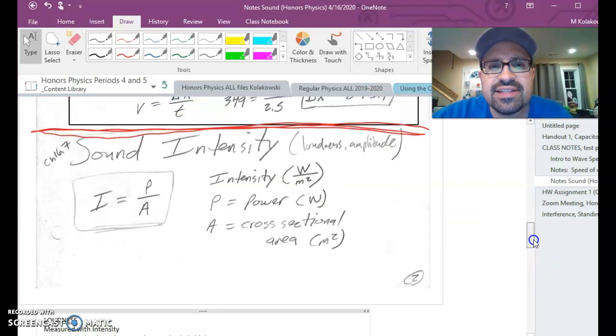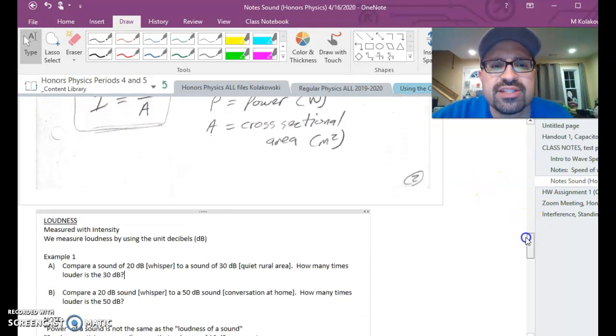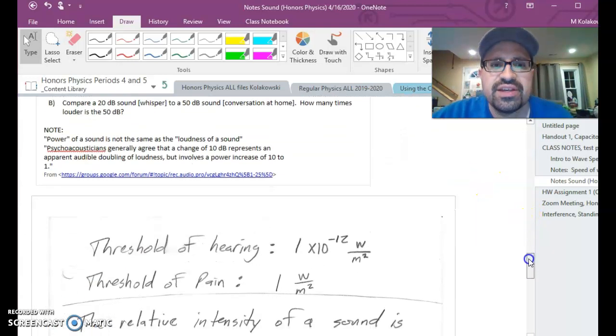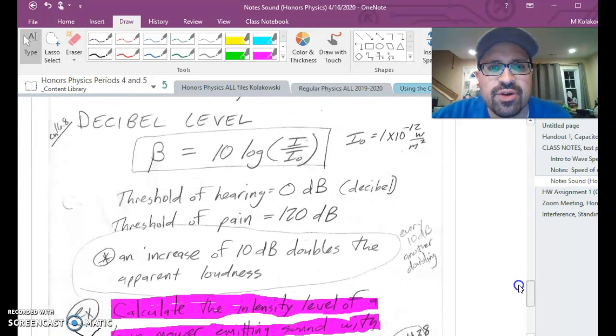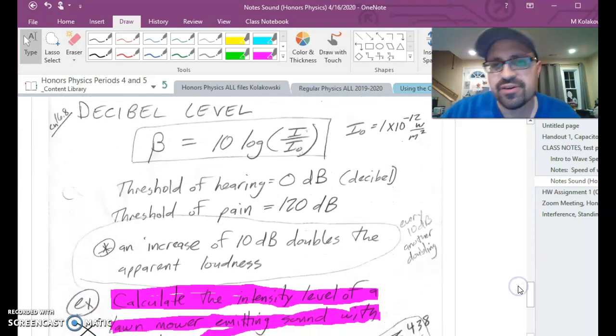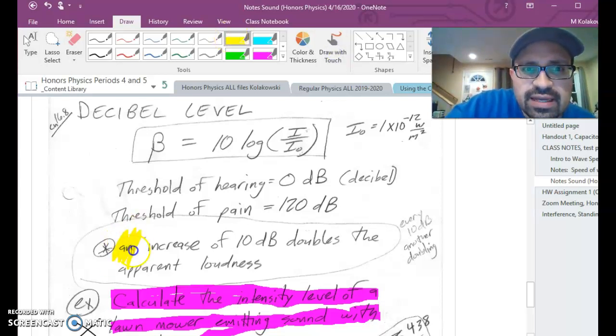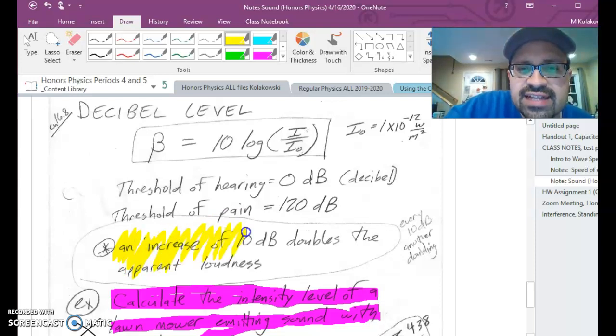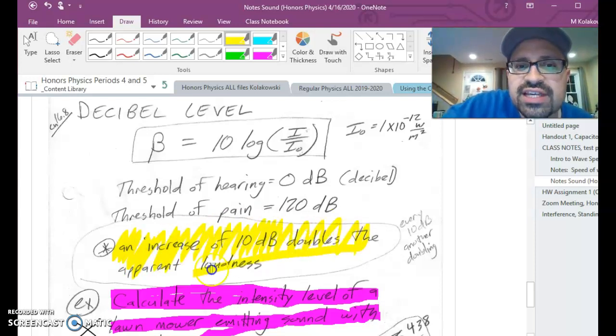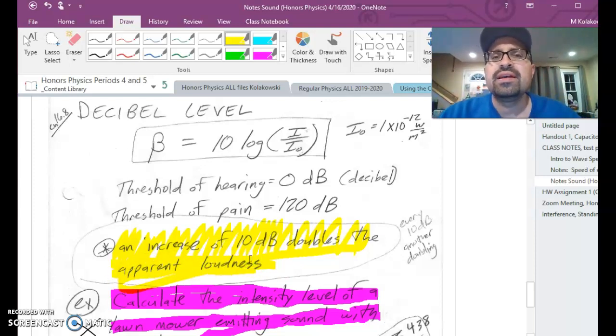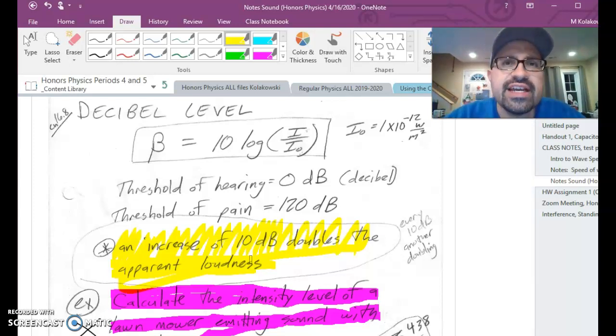But to you and me, intensity is not the decibel scale. This is a different unit, a watt per square meter. So when you bring this logarithmic scale into the equation, really what happens, and I want to focus on this statement right here, is an increase of 10 decibels doubles the apparent loudness, okay? That's what you and I would say from just an everyday experience.